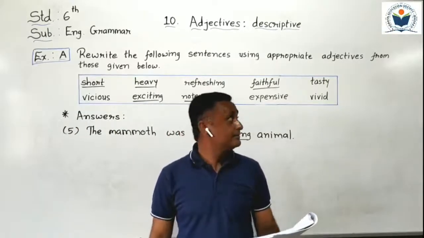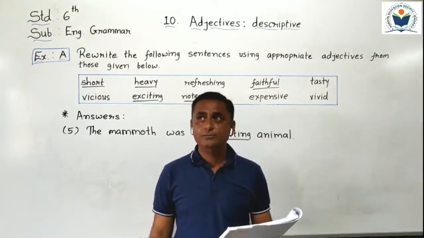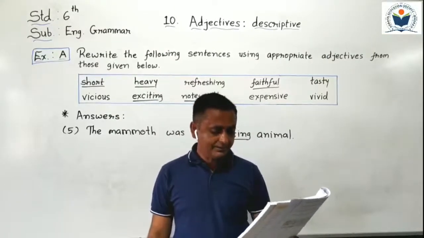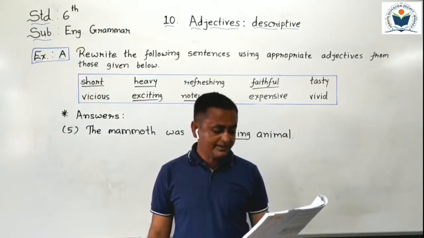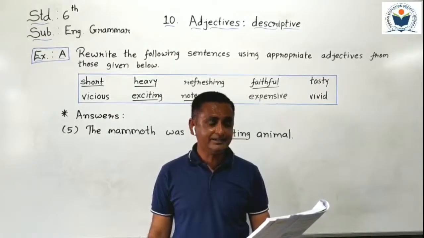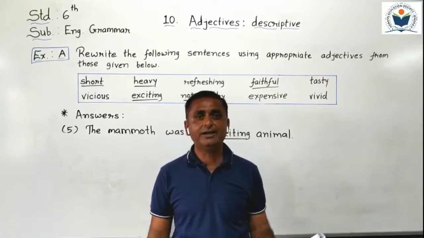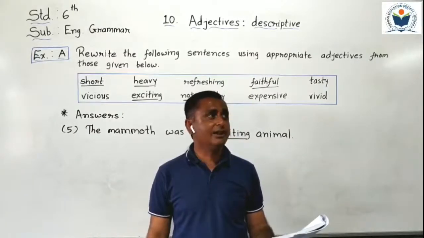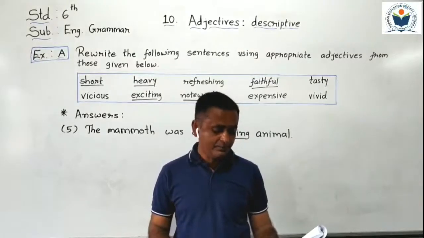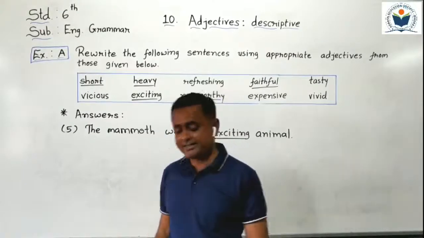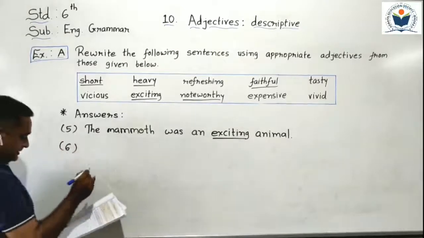Now next, sentence number 6 we have to see. Luna gave a description of the incident. Here Luna gave a description. Which is the noun here? Can you identify? Description is the noun here. Before that noun we have to put an adjective. So what happened here? I write sentence number 6.